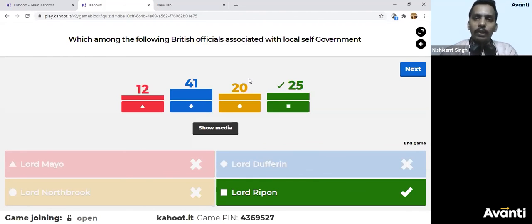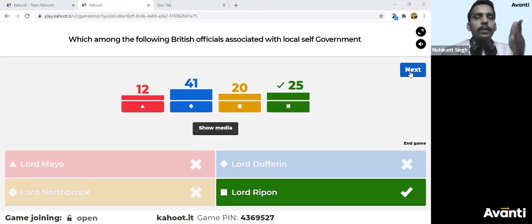So for that, Britishers had appointed officials to interact with the local self-government employees who will participate in the government and represent the people of the country. Right? This all began in 1930s, if I remember correct. So the correct answer is Lord Ripon.